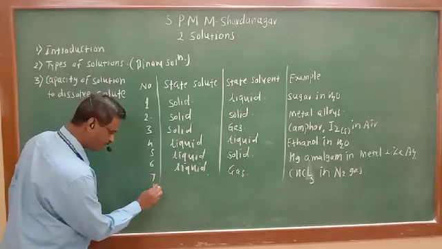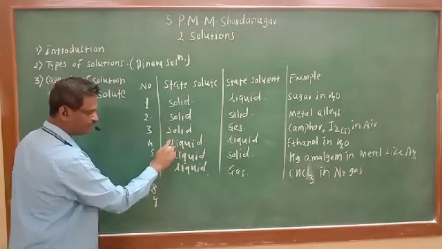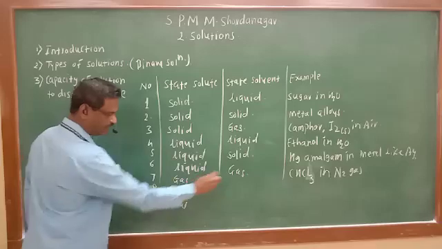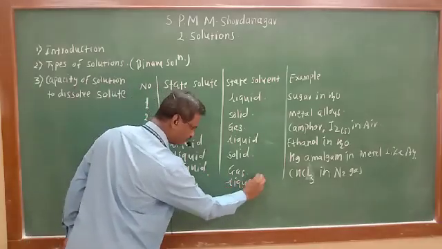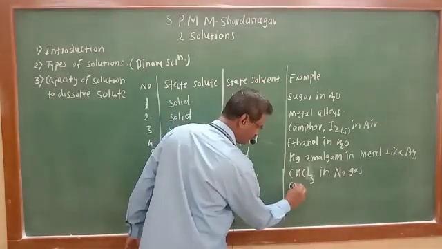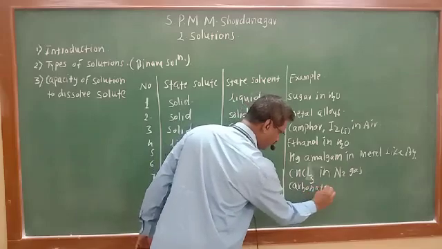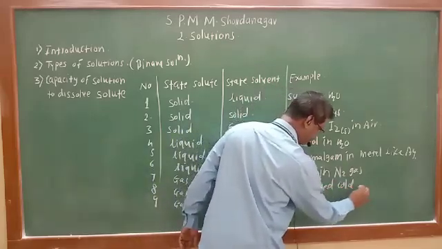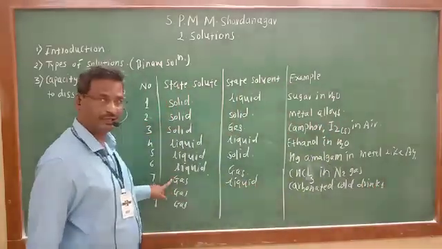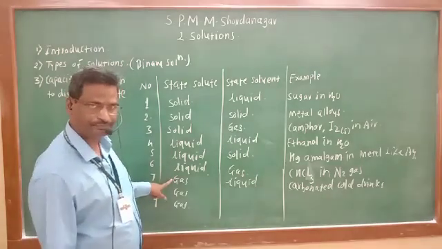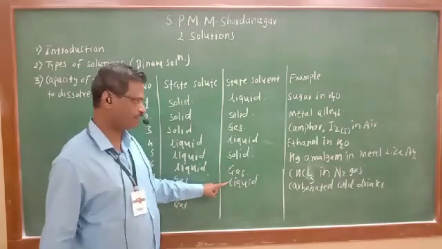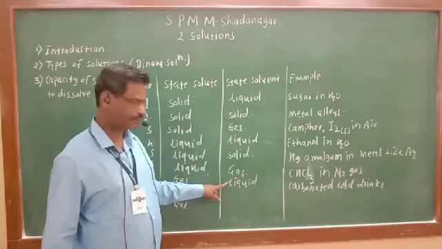Now three more combinations we can perform: three times solid, three times liquid, now three times gas. Here, gas in liquid. What is the example of gas in liquid? Cold drinks. Cold drinks are nothing but carbonated cold drinks. In carbonated cold drinks, gas is present in less proportion and liquid is present in large excess quantity. So gas in liquid, carbonated cold drinks.